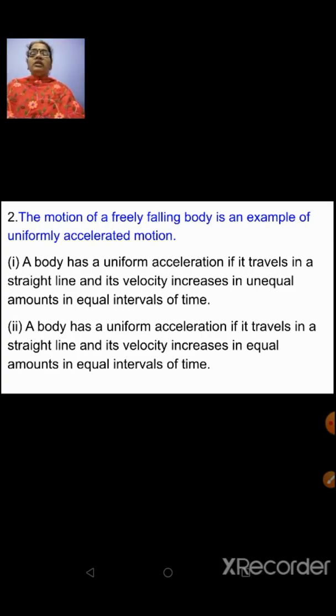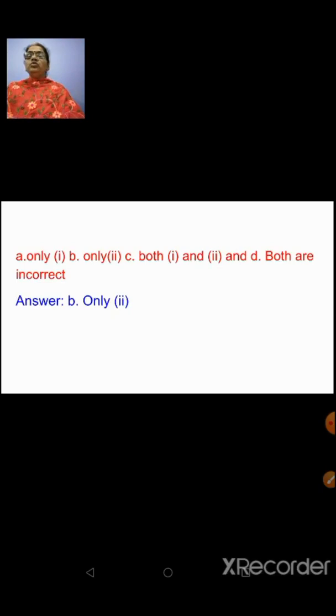Look at the options given here, and you have to choose the point that stands as the reason for the given statement. The first point tells that a body has uniform acceleration if it travels in a straight line and its velocity increases in unequal amounts in equal interval of time. So this cannot be the reason for the given statement. A body has a uniform acceleration if it travels in a straight line and its velocity increases in equal amounts in equal interval of time. So the second point stands as the reason for the given statement. So you have to choose option B, that is only point number 2.